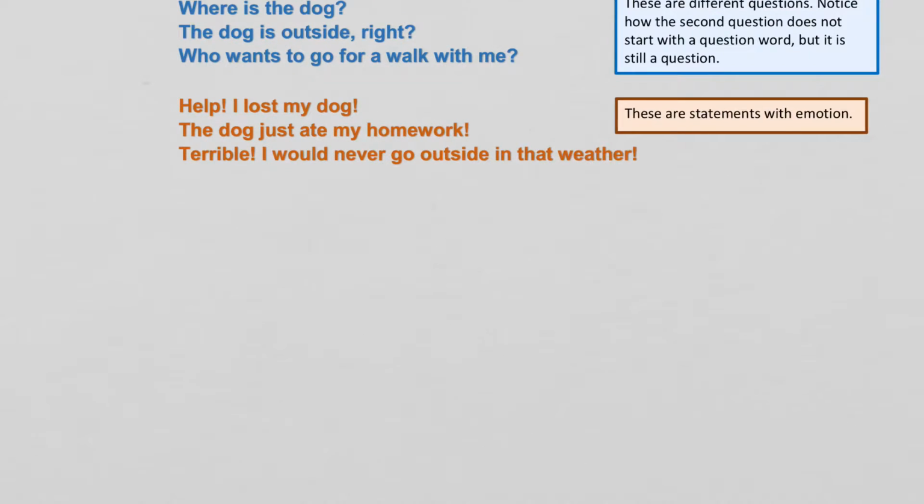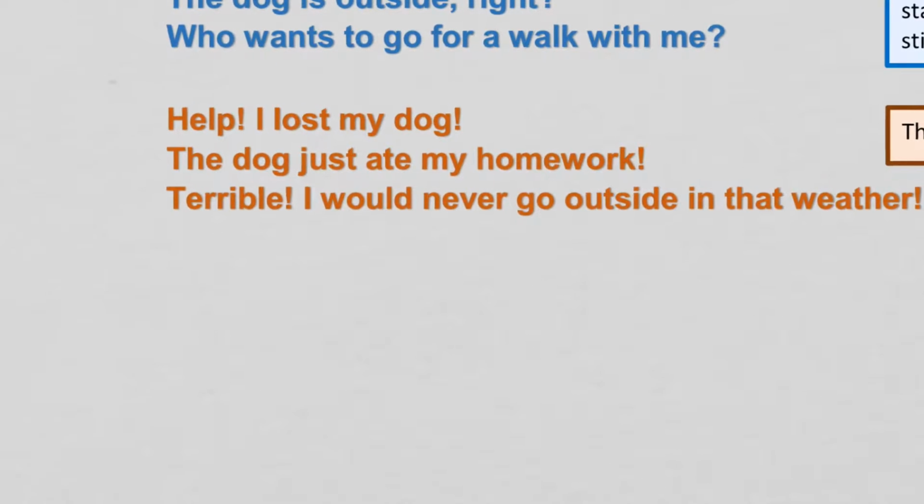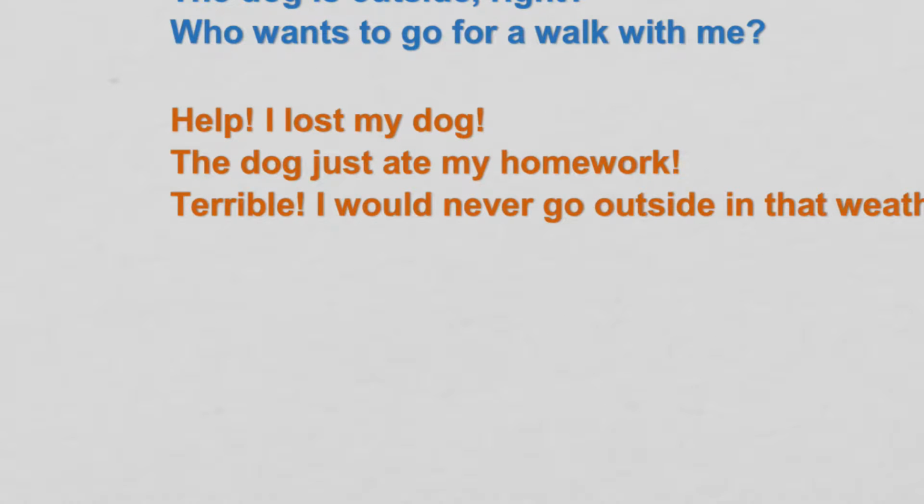Same thing here with this last set, all right? We've got some emotion happening with these statements here. Help! I lost my dog. The dog just ate my homework. Terrible. I would never go outside in that weather. So you can see here we actually have in the first one help. That's called an interjection. You can look back at one of my past videos if you want to know more about interjections.